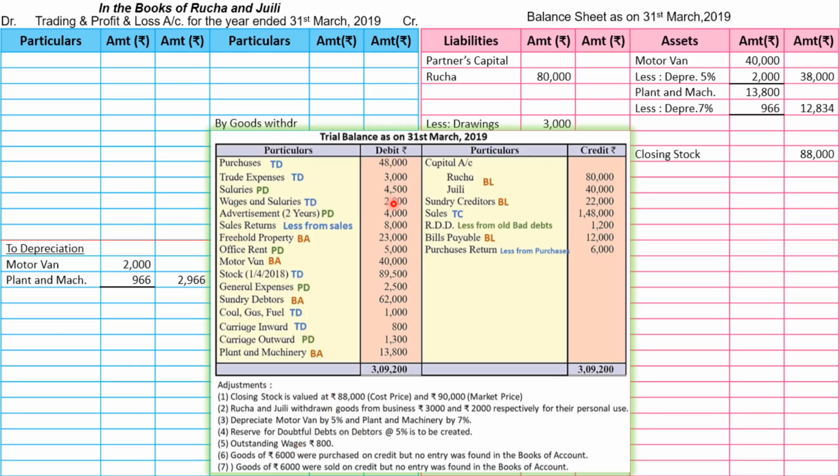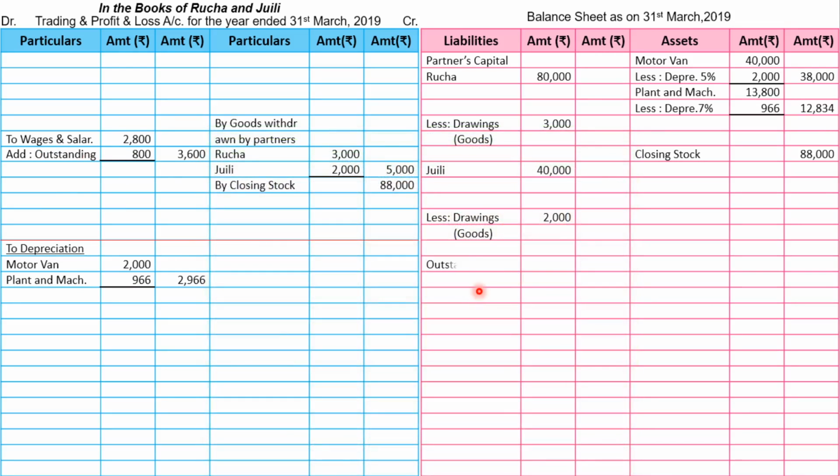It is there 2,800, and this we are going to write on the trading account debit side. We will write to wages and salary, and amount is 2,800. And in adjustment it is outstanding given, correct, and outstanding we have to add, so we'll add outstanding, and amount of outstanding 800, so total wages will be 3,600. And second effect of outstanding expenses will be transferred to balance sheet liability side. We will write outstanding wages, and amount of outstanding wages was 800.